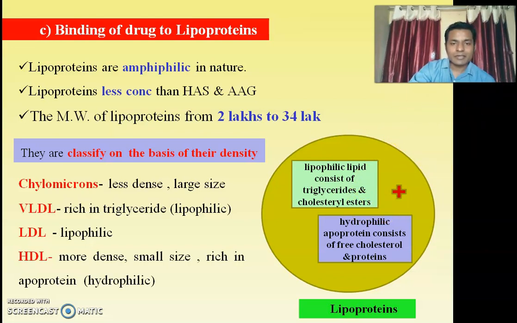On the basis of their density, lipoproteins are classified into chylomicrons, very low density lipoproteins, low density lipoproteins, and lastly high density lipoproteins. In this figure you can see it is amphiphilic in nature, so it has a lipophilic core as well as a hydrophilic shell. The lipophilic core consists of triglyceride and cholesterol ester, whereas the hydrophilic apoproteins consist of free cholesterol and proteins. That's why it is called amphiphilic, having both hydrophilic and lipophilic characteristics.